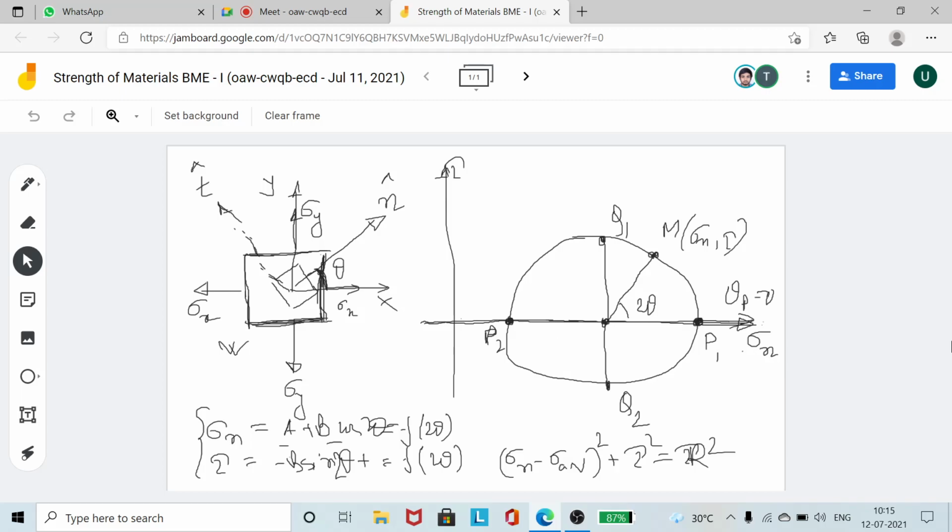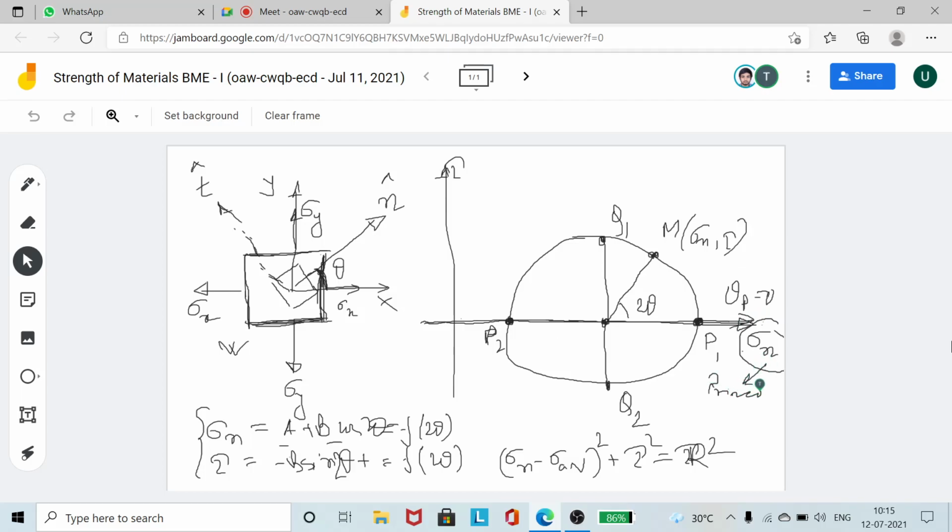Because on the x-axis itself, the maximum values of the normal stresses are occurring, and on the x-axis or on the sigma n axis, the shear stresses are 0. So the sigma n line actually corresponds to your principal plane. Okay, meaning why would this have an inclination? So sigma n itself, this axis itself is actually representing the principal plane.